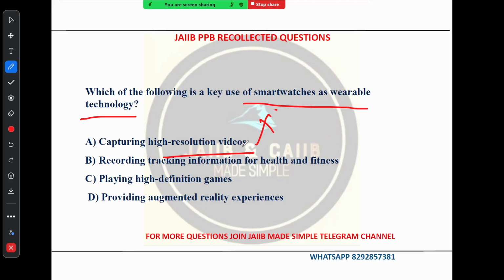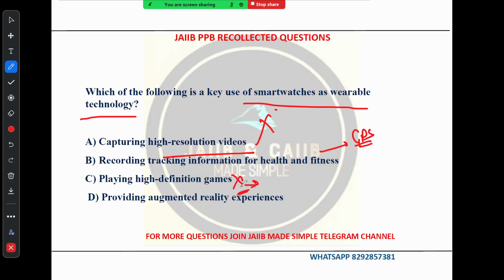Yes, this is the core function of most smartwatches. They are equipped with sensors to track heart rate, steps, calorie burn, sleep pattern, and other health metrics. Many smartwatches also offer GPS for tracking outdoor activities like running or cycling. So they also offer GPS, right? The option C says playing high definition games.